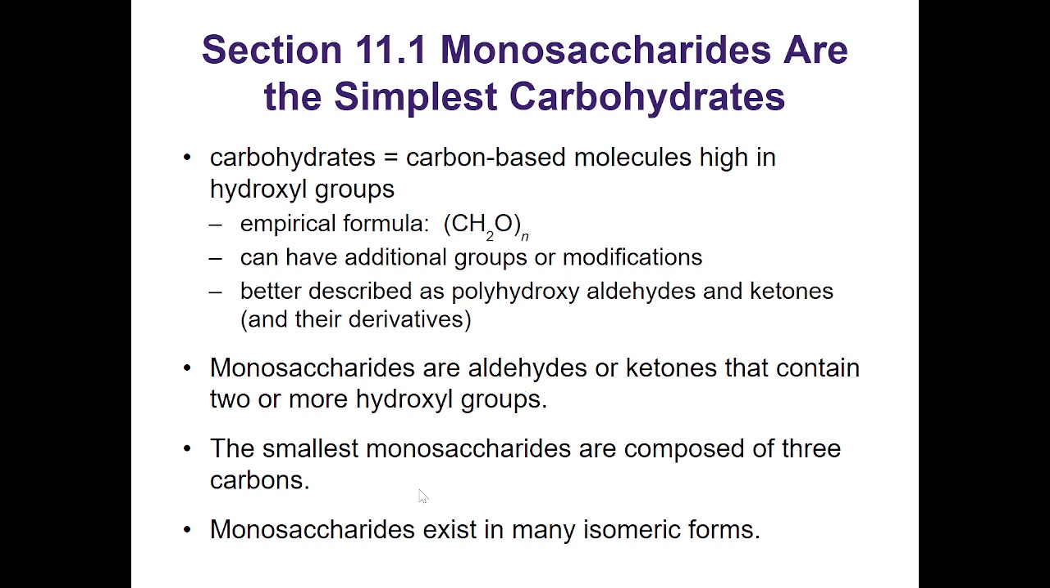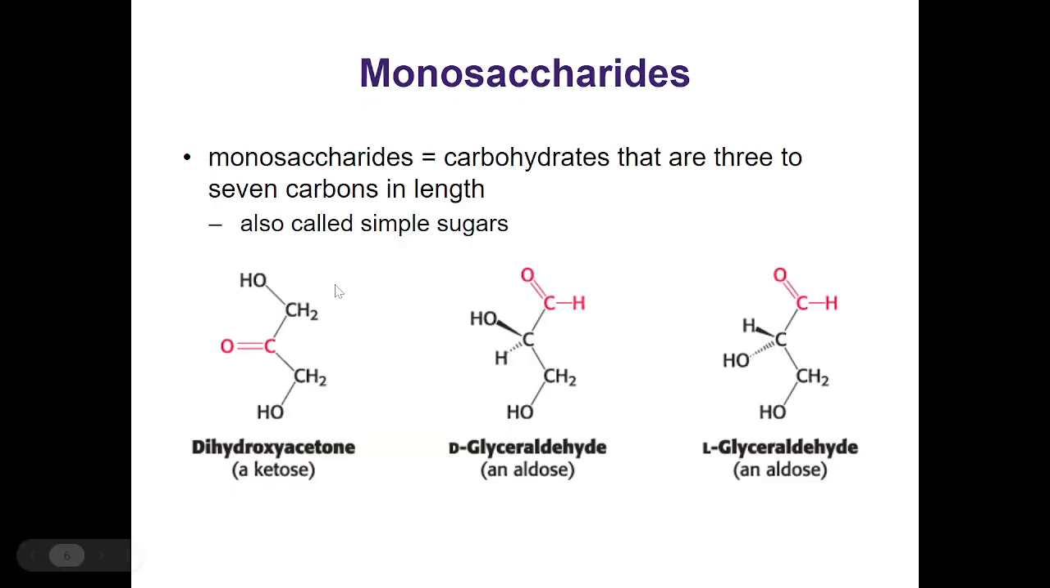Okay. Monosaccharides are going to be aldehydes or ketones that will contain 2 or more hydroxyl groups. The smallest monosaccharides are going to be composed of 3 carbons. The monosaccharides exist in many isomeric forms. Everybody remembers isomers? Isomeric meaning different isomers, right? Okay. Does everybody remember your projections from last semester? Have you guys still been using that a bit? Okay. We'll kind of cover it again a little bit, but yeah. If you need more review, let me know, okay?